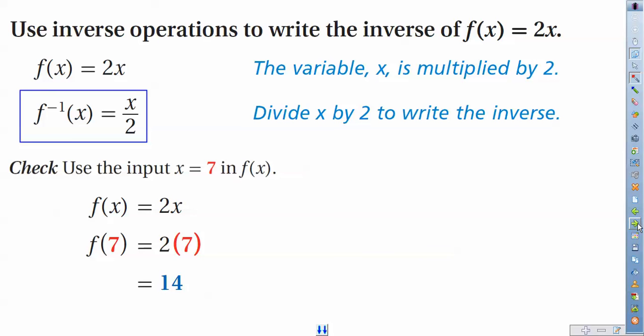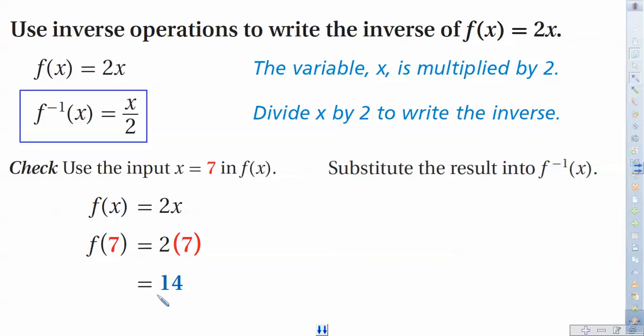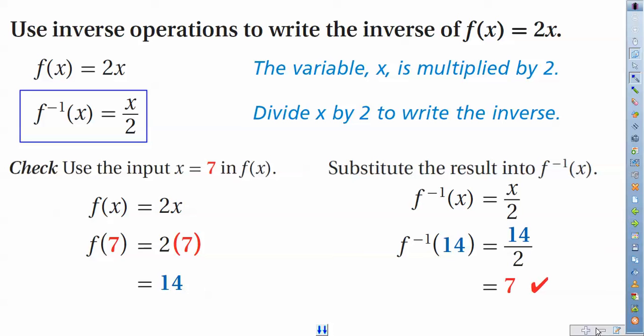In order to check to see if our inverse is legit, what we have to do is take that inverse function that we just had here, which was x over 2, and we're going to take that 14 and make that the input into our inverse function. And notice what happened when you put our output in as our input with the inverse. Notice we got 7 back. So that will happen with inverse functions. If you didn't have an inverse function, this would not happen. In other words, ending back where you started.